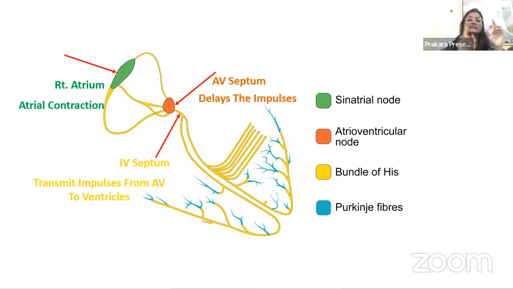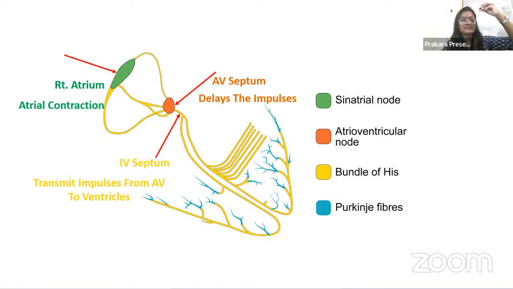Okay. See, the ultimate goal of the conduction system is only one thing: the upper structure of the heart, which is the atria, is where the generation of the impulse will happen, and it has to reach the lower structure of the heart, which are the ventricles. Okay. And for this, the bundle of His will help.